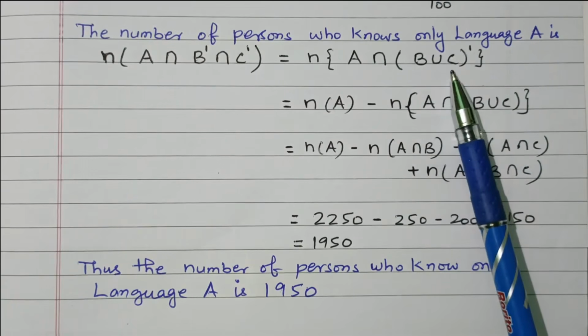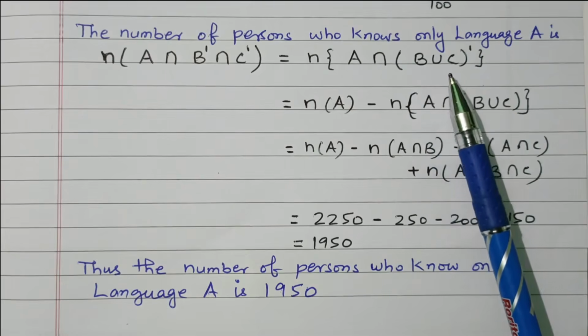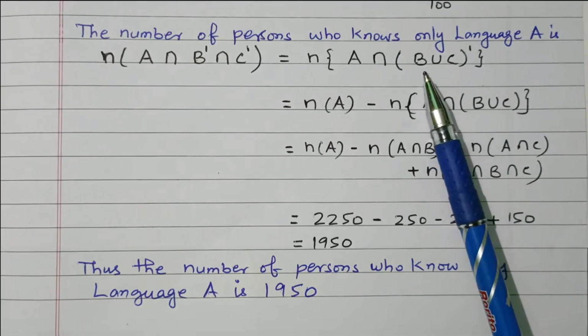B union C is the number of persons who know language B as well as C, both languages.